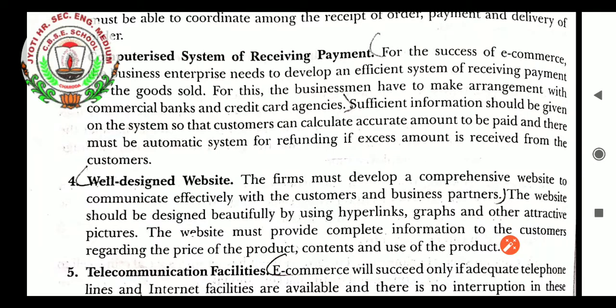Sufficient information should be given on the system so that the customer can calculate the accurate amount to be paid, and there must be an automatic system for refunding if excess amount is received from the customer.